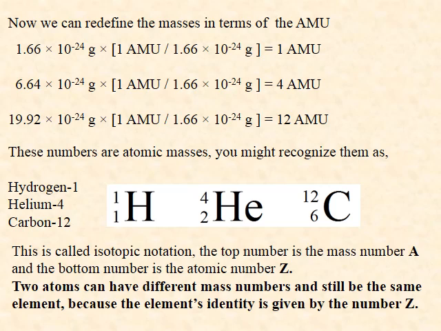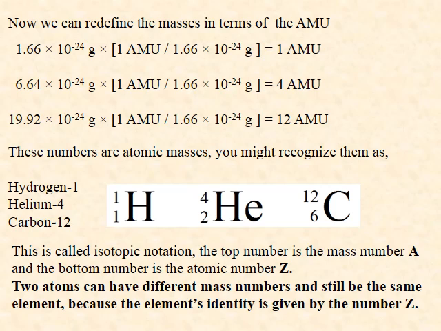The atom that weighs 1 AMU you might recognize as hydrogen 1. The atom that weighs 4 AMU is helium 4, and the atom that weighs 12 AMU is carbon 12. What we have here is called isotopic notation. The top number represents the mass number, which is equal to the sum of protons and neutrons, the two types of particles we call nucleons. The bottom number is equal to the number of protons. This is called the atomic number.